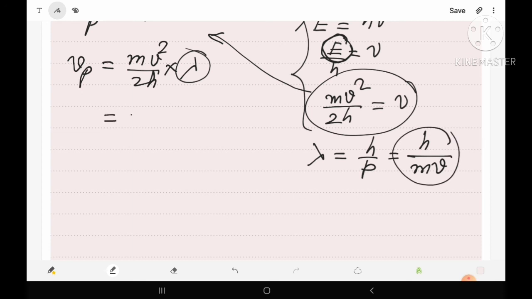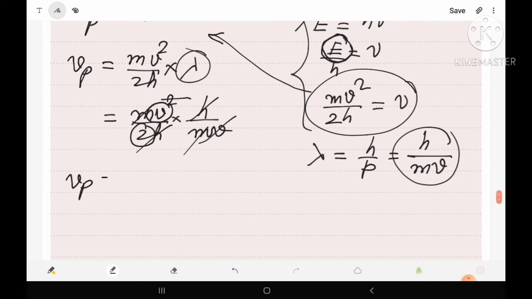So here we have mv square upon 2h into lambda, means h upon mv. So here h and h will be cancelled out, m and m will be cancelled out, and the square of v will be cancelled with the v. So here only we have v at the numerator and 2 at the denominator. So Vp will be equal to v upon 2.